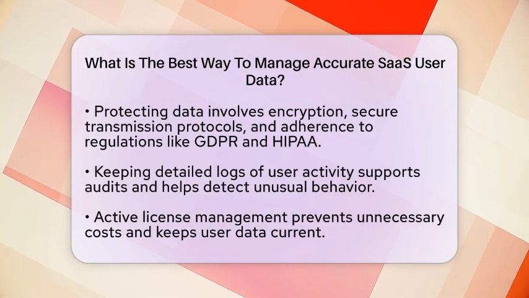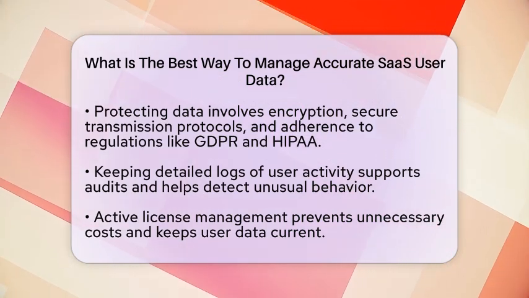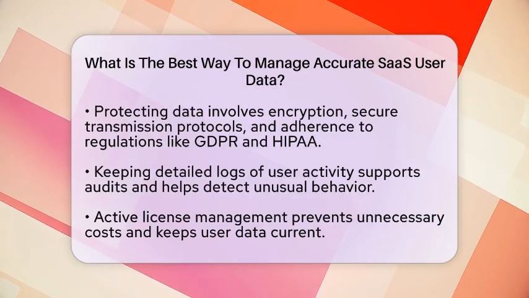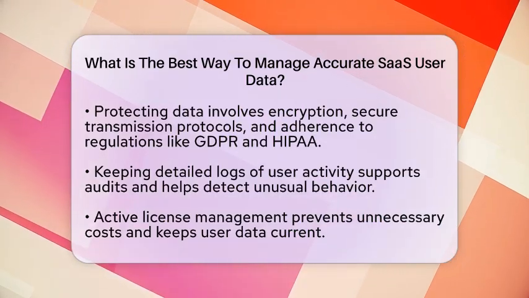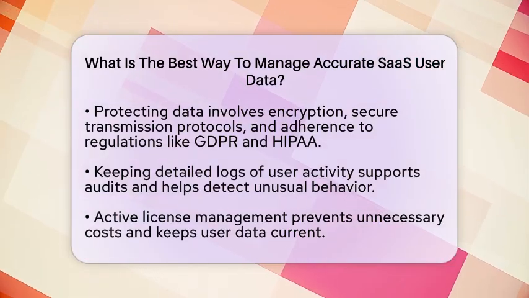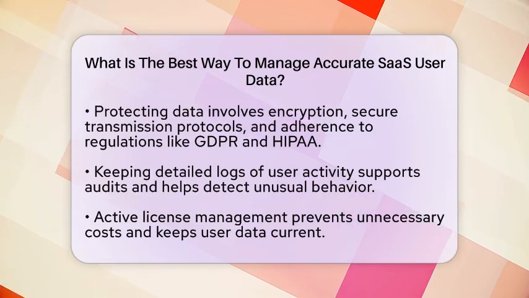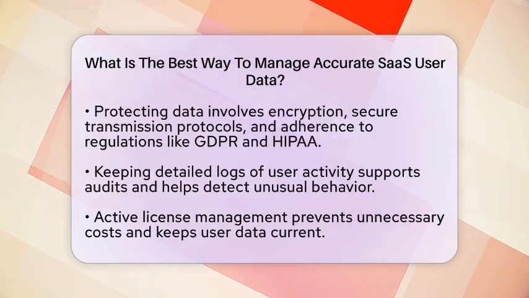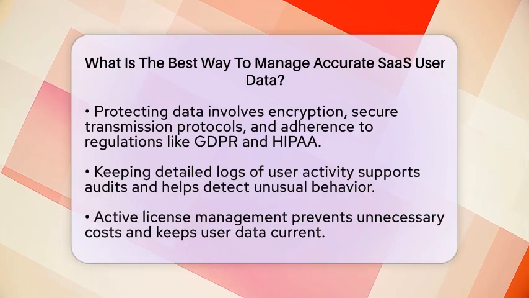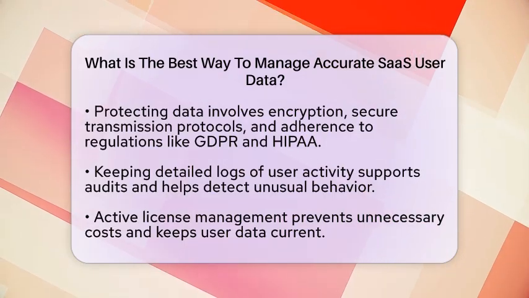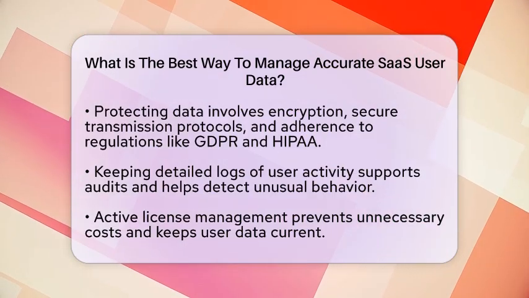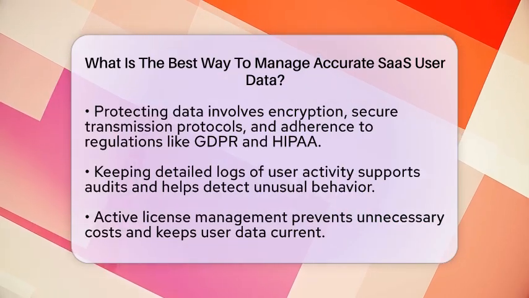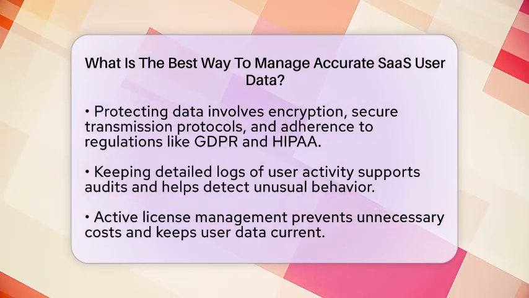Encrypt sensitive information, use secure transmission protocols, and follow regulations like the General Data Protection Regulation and the Health Insurance Portability and Accountability Act. Keeping detailed logs of user activity helps spot unusual behavior and supports audits. Managing licenses actively also helps avoid paying for unused accounts, which keeps user data current and reduces costs.